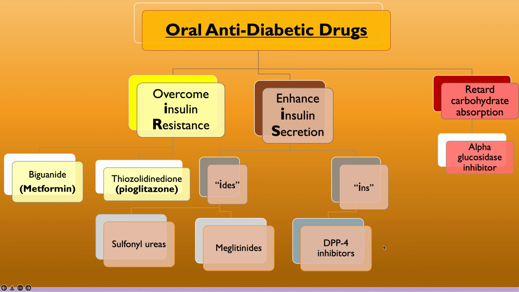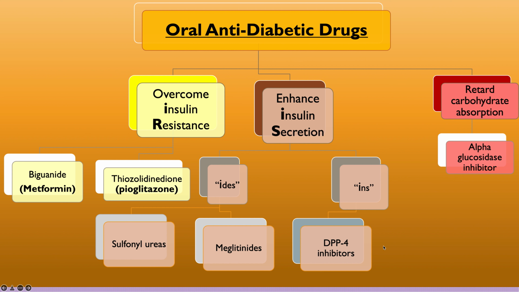The drugs which overcome insulin resistance are two: metformin and pioglitazones. These reduce the insulin resistance of the body, thereby the glucose is used much more effectively by the body cells, thereby lowering the blood sugar levels.